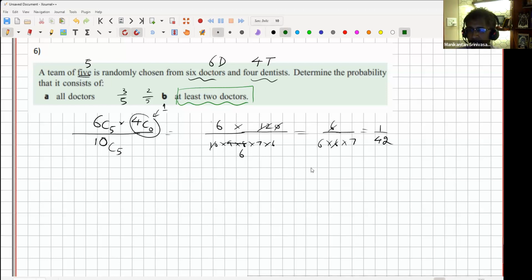Should we discuss or need more time? I'll erase all this clutter.